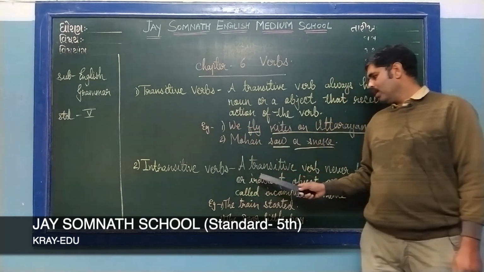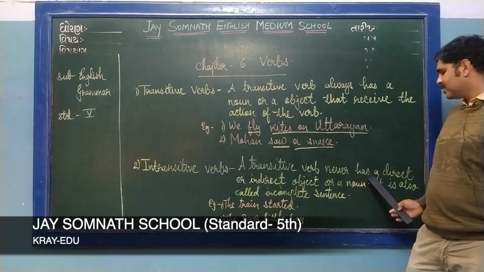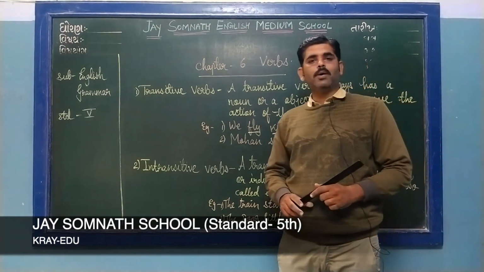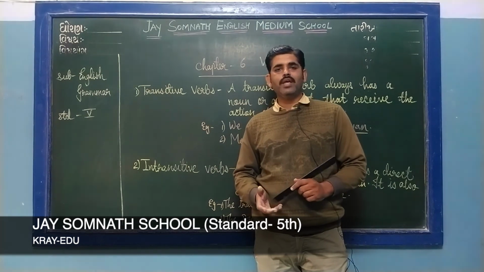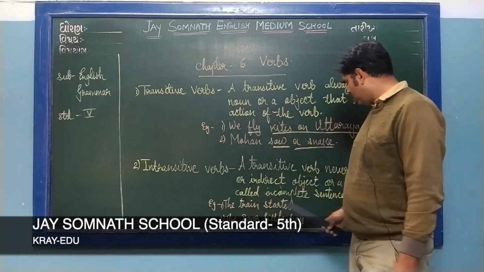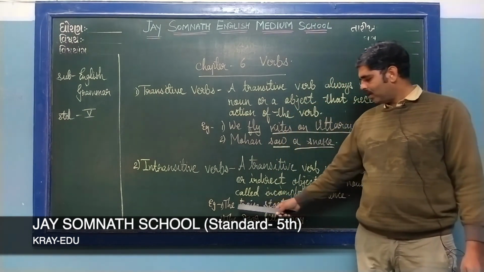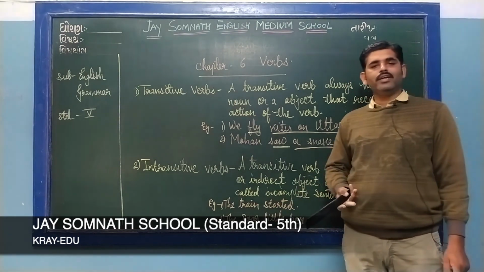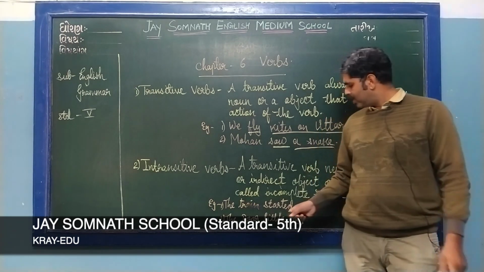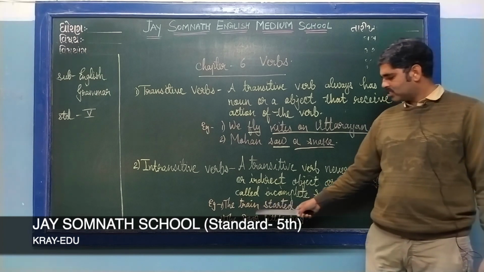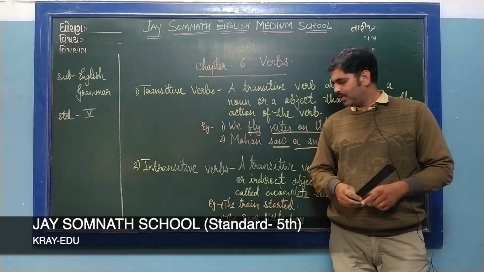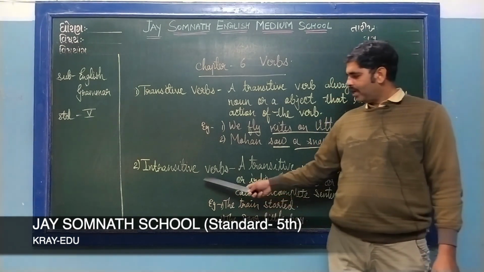Now, the intransitive verb. An intransitive verb never has a direct or indirect object or noun. It is completely different from the transitive. In the transitive there was an object, but in the intransitive there is no object. So it is also called an incomplete sentence. Look at the example: the train started. From where did the train start? We cannot get the complete information regarding this. Next one: the poor little boy. What about the poor little boy? No such information is given. So these two are examples of the intransitive verb.